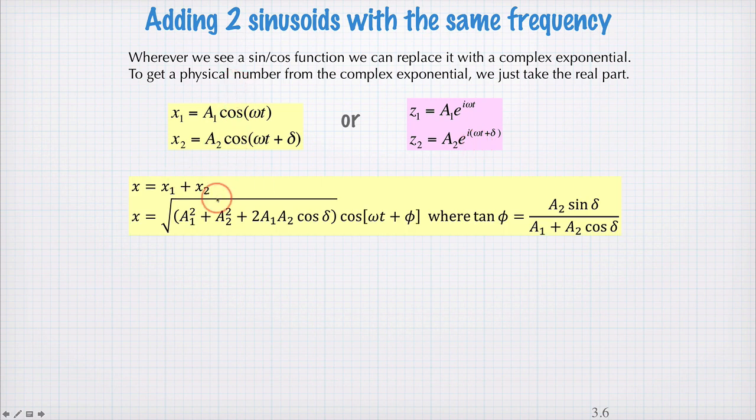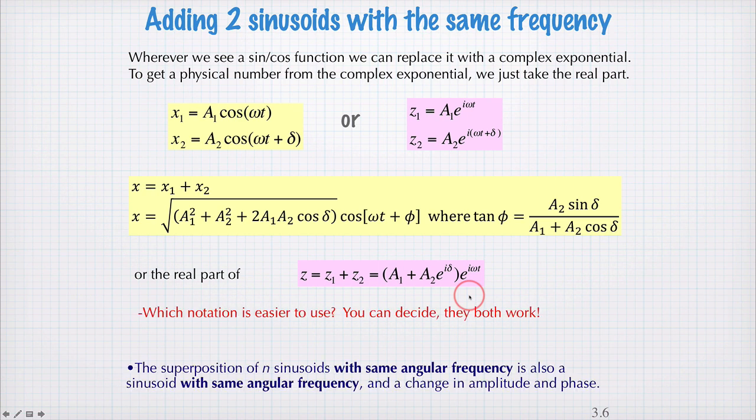Adding these x's together, we have some very complicated expression like this, which comes from the mathematics on the previous slide, where we add two cosine functions together, or the real part of this. So we can just write down the real part of this number here. And so writing this down and then taking the real part doesn't take up as much space. So oftentimes it's easier just to do things in complex exponential notation. That's why we like it so much. Now, they both work, and you can just decide which one you prefer.